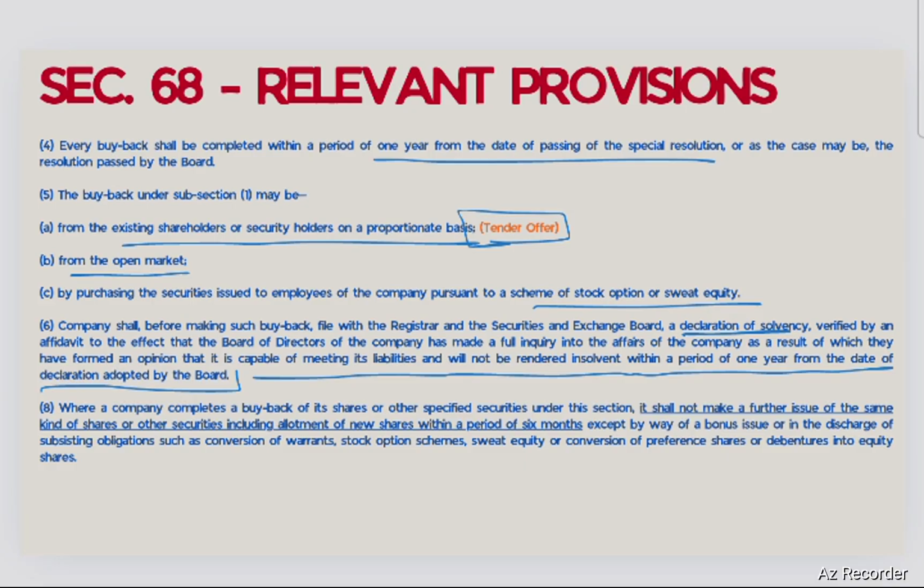Subsection 8 says that where a company completes a buyback of its shares or other specified securities, it shall not make a further issue of the same kind of shares, including allotment, within a period of 6 months from the date of such buyback, except by way of bonus issue or in discharge of subsisting obligations such as conversion of warrants, stock options, sweat equity shares, or conversion of preference shares or debentures into equity shares. That is only allowed. Otherwise, you cannot issue the same kind of security within a period of 6 months.